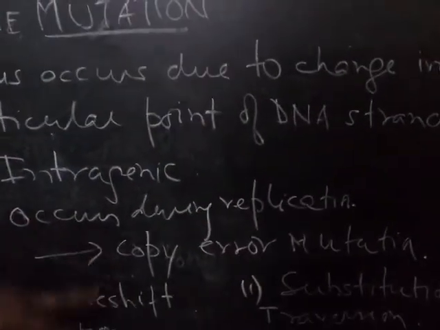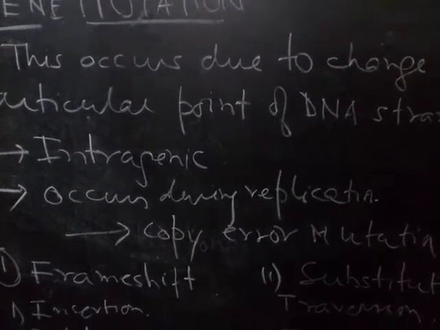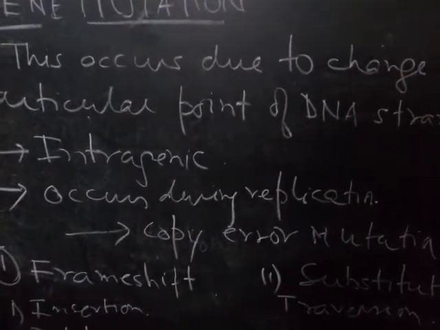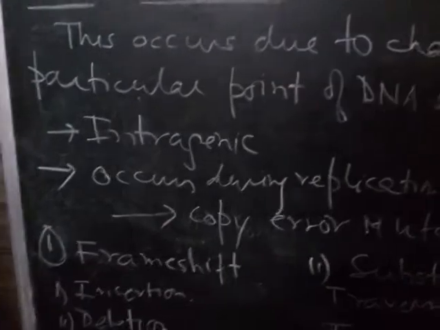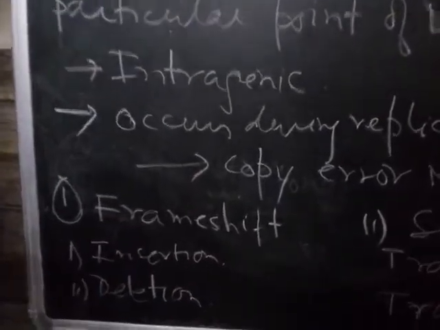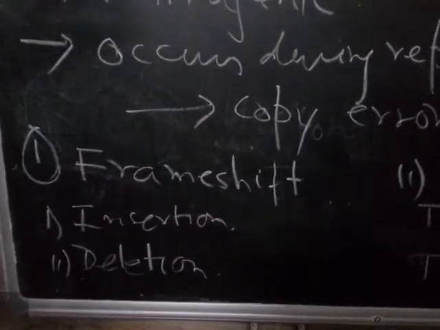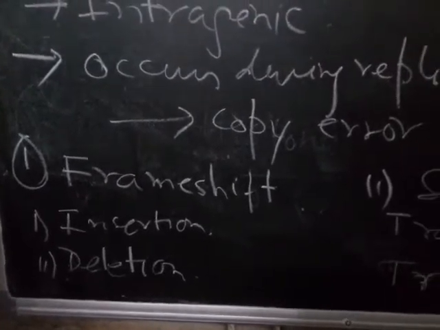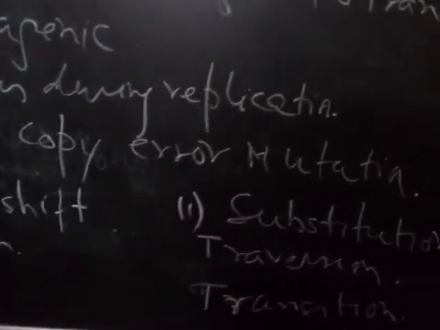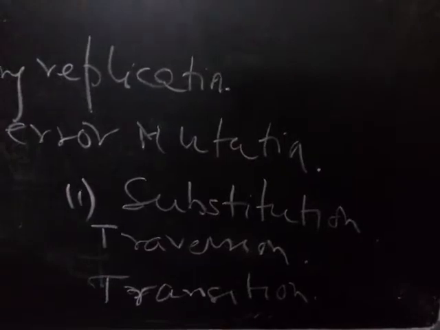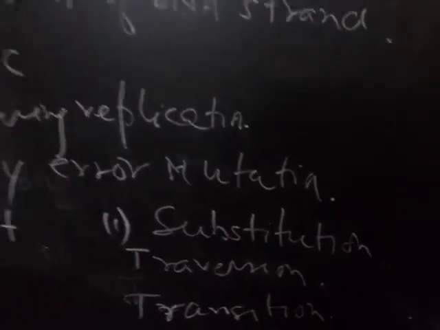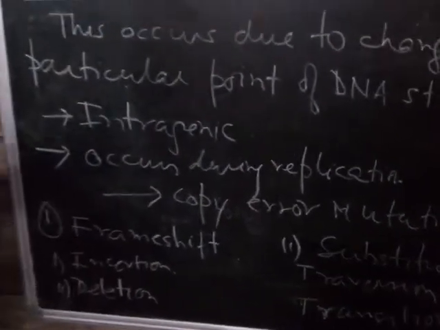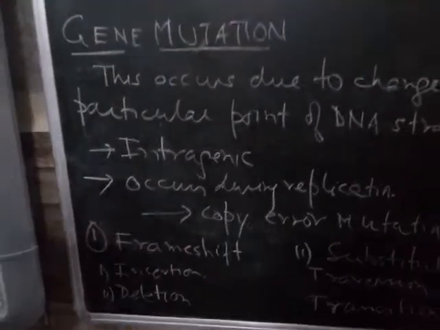Now this copy error mutation can lead to various types of mutation, like one is called a frame shift mutation. That means if an insertion of a wrong base pair or deletion of a particular base pair occurs, then the whole sequence of the DNA changes, the structure of the DNA changes. For example, you must have heard about sickle cell anemia.